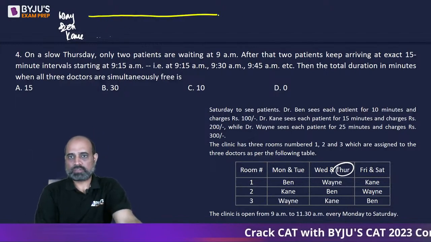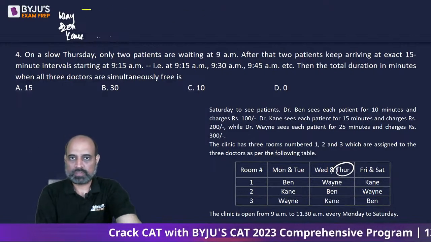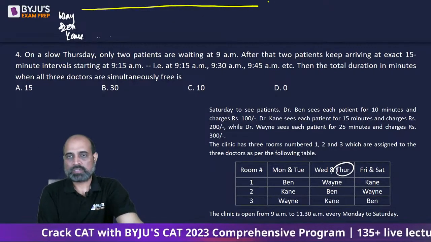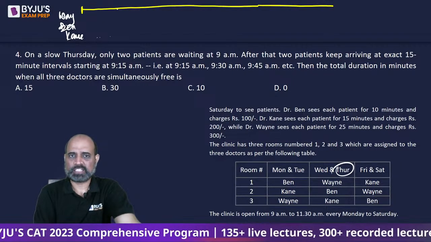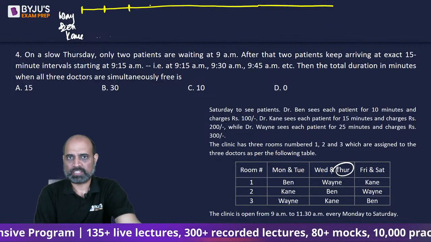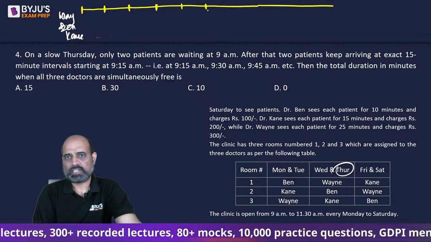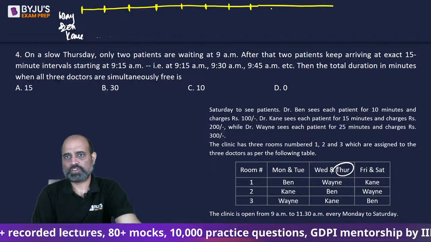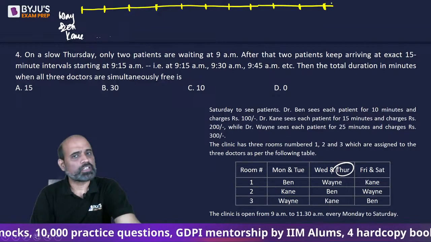Suppose this is a total duration of 2.5 hours with 50 minutes ka break. So this is 9 to 9:15, 9:15 to 9:30, 9:45, 10, 10:15, 10:30, 10:45, 11, 11:15, 11:30.